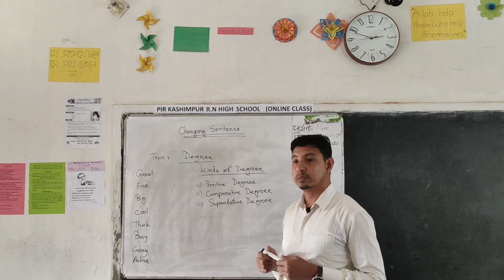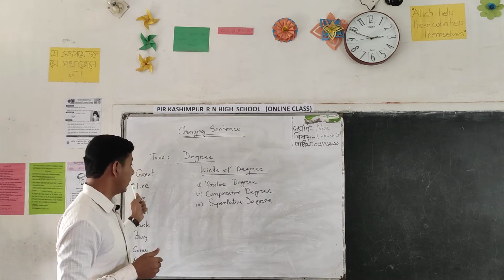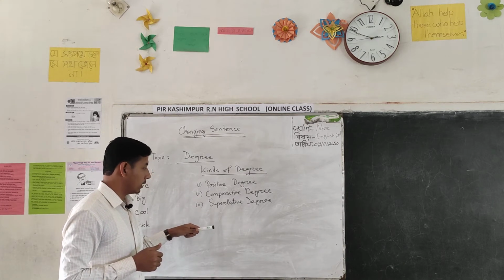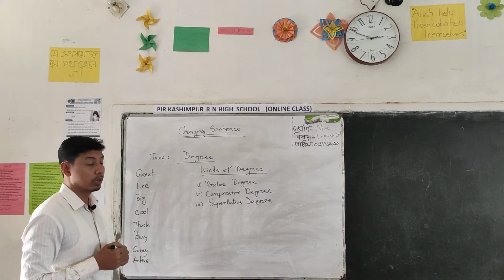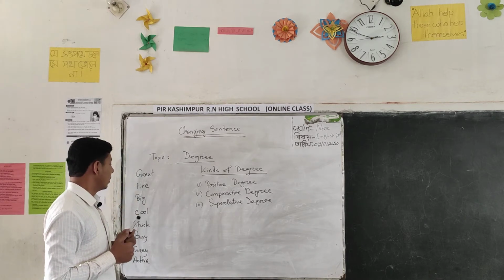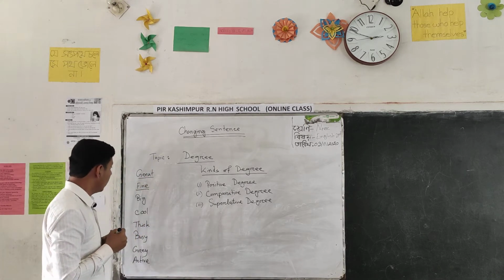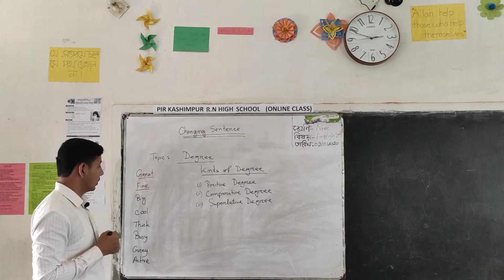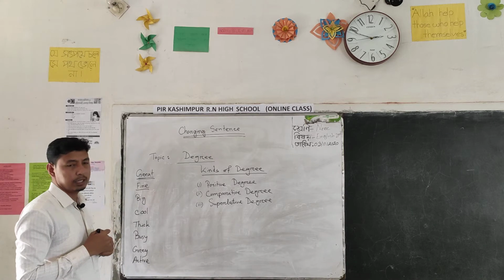Before going to change a sentence from positive to comparative, comparative to superlative, we should discuss how to change the word. Like great. Great is one kind of degree. It is positive degree, and in this word how many syllables?